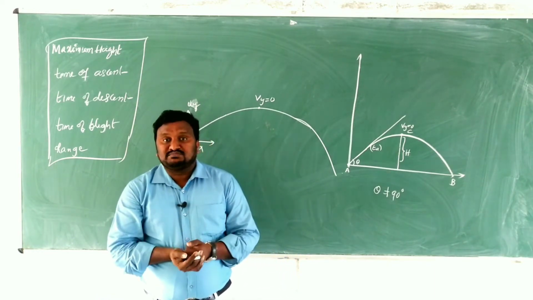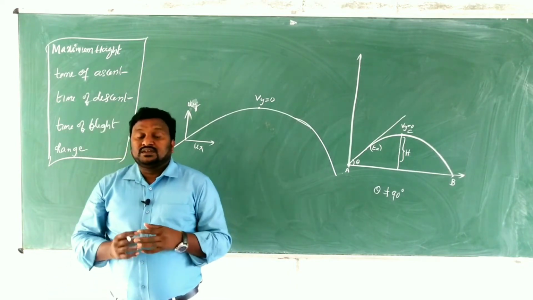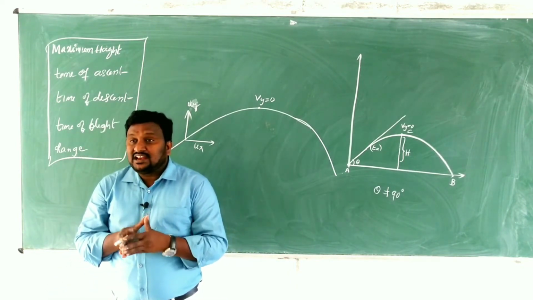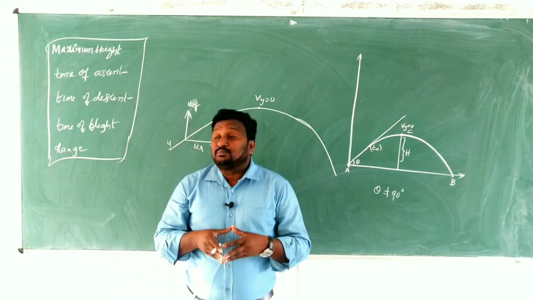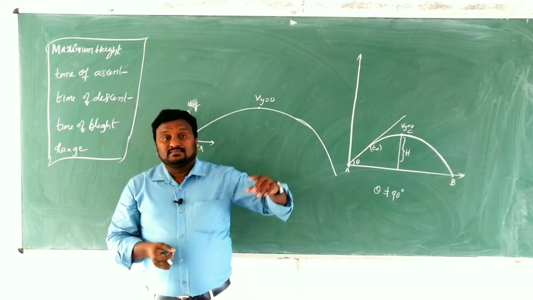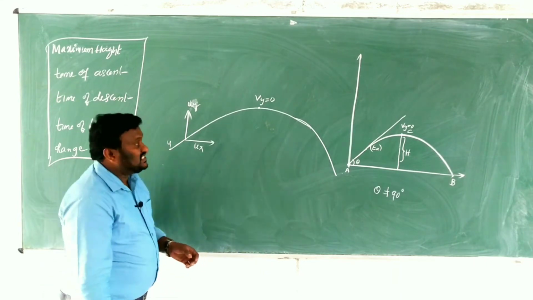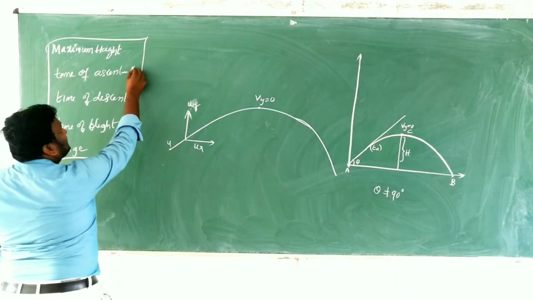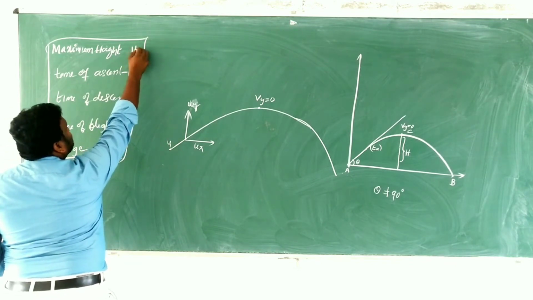Time of ascent means the time taken by the projectile to reach the maximum height from the point of projection. That is what we call time of ascent. Time of ascent is generally shown by the letter TA, and maximum height is capital H.